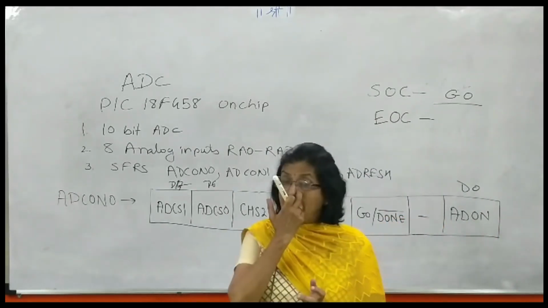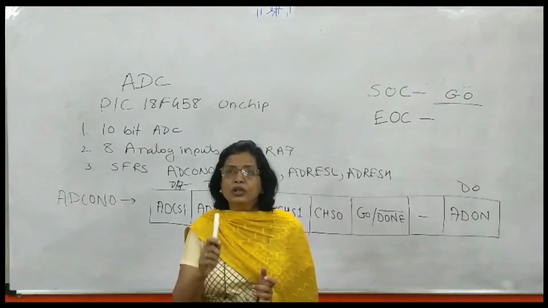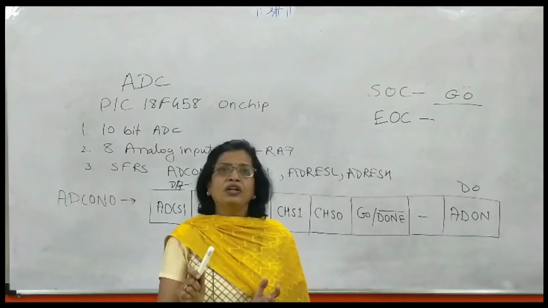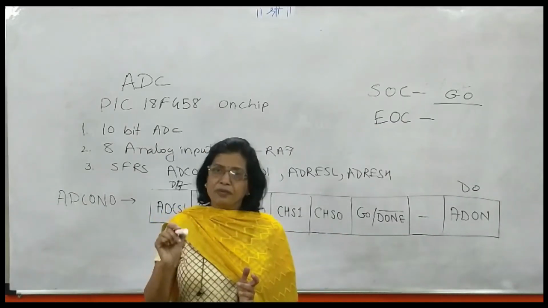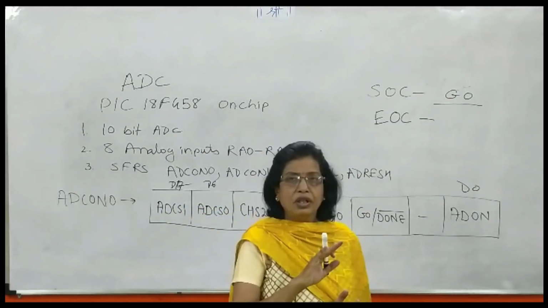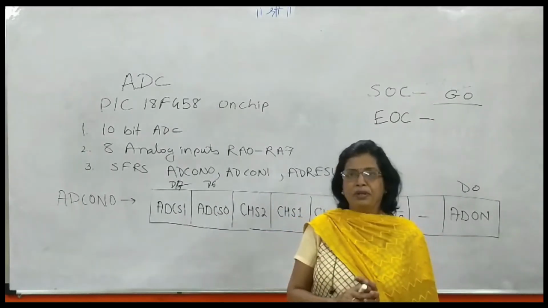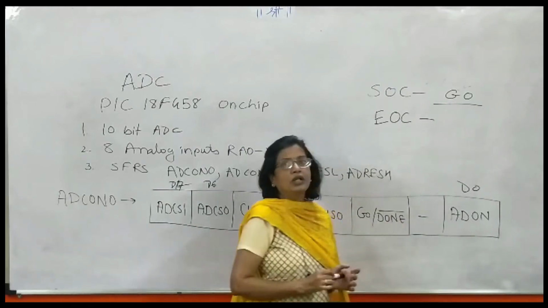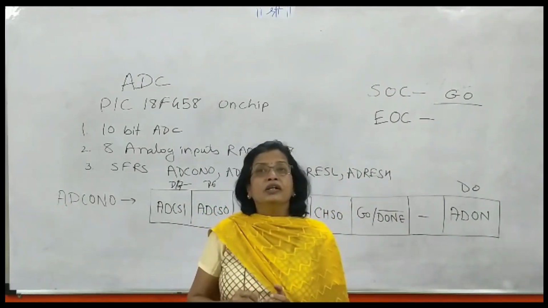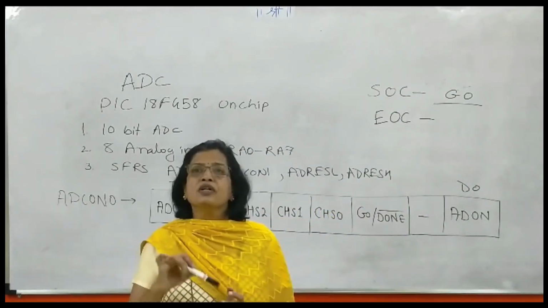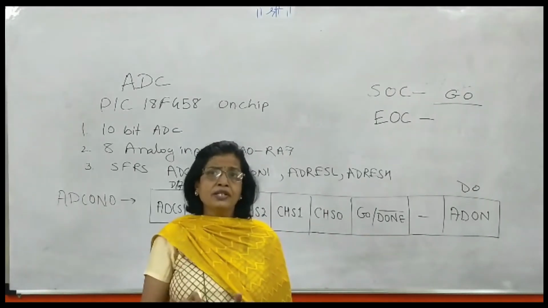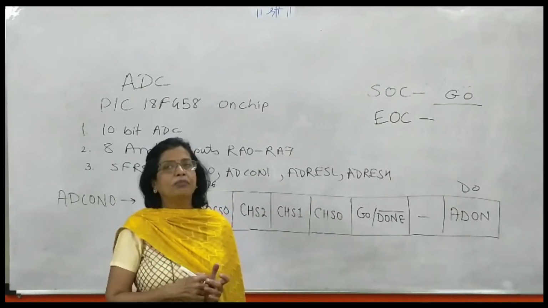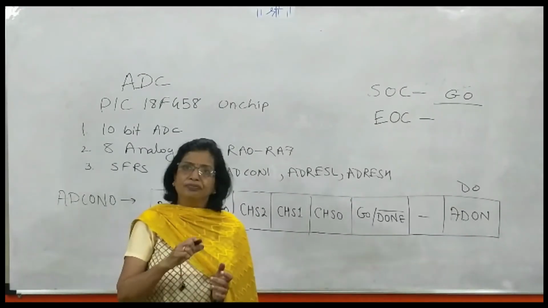Now this bit has to be made 1, then only the ADC will be powered up. If this bit is 0, the default value for that bit is 0. That means up till now, if we are not using the ADC feature of the PIC microcontroller, then by default this value is 0 only. If this is 0, then the AD module is off. Whereas to start that module or to power up that module, the AD on bit must be equal to 1.